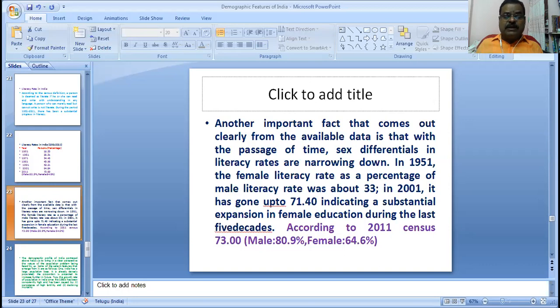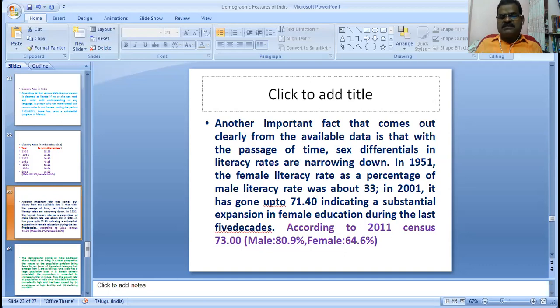How much did it decrease? Only 2% in 60 years. So what is the main reason?